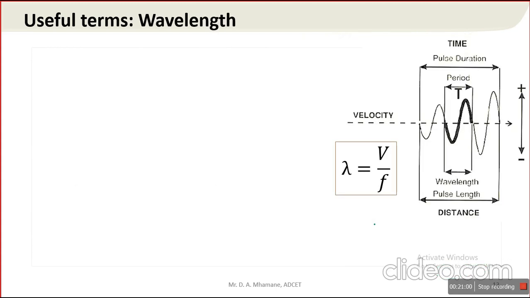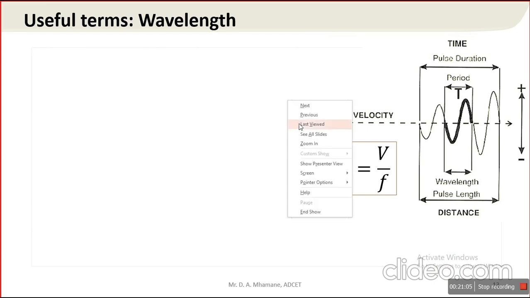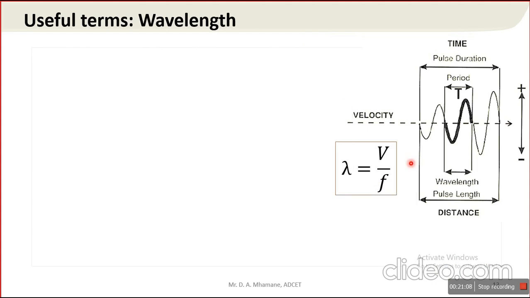See, the next term is wavelength. If you see this diagram, it is only a distance. Wavelength is nothing but the distance from one location of the waveform to the same location of the next waveform within a constant period of time. So it is only a distance, and it can be evaluated by this mathematical equation.